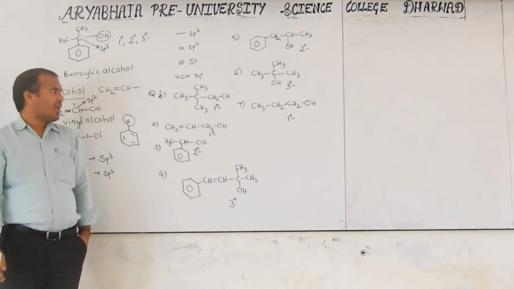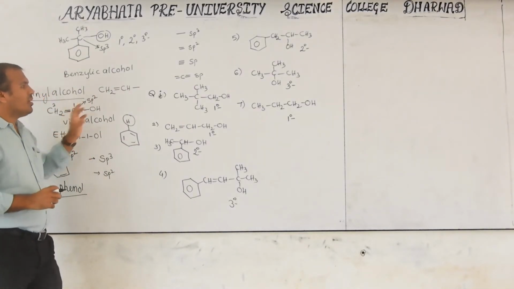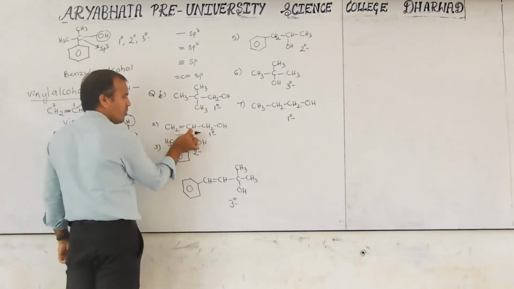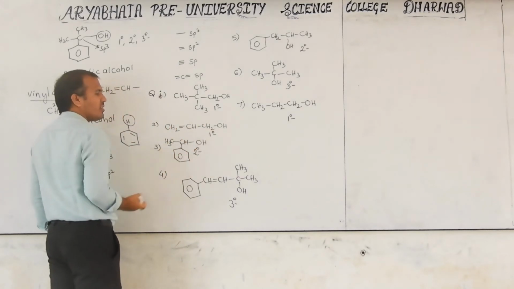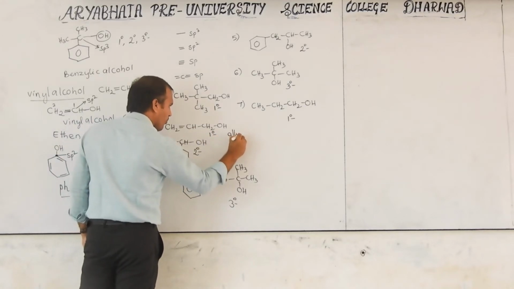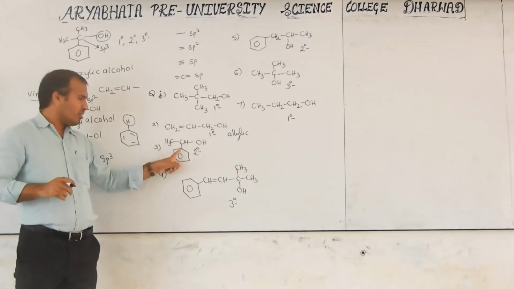In this question, again they will ask to identify the allylic type only. Here there is no allylic. Allylic is identified like this: CH2 double bond CH2. After the vinyl there is a CH or CH2, like this, that is allylic. Then this is an allylic alcohol. Here there is no allylic.